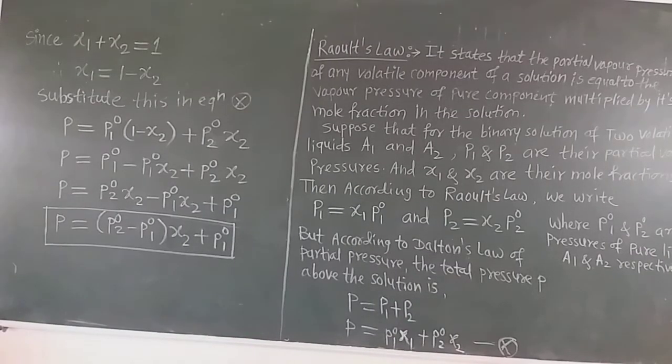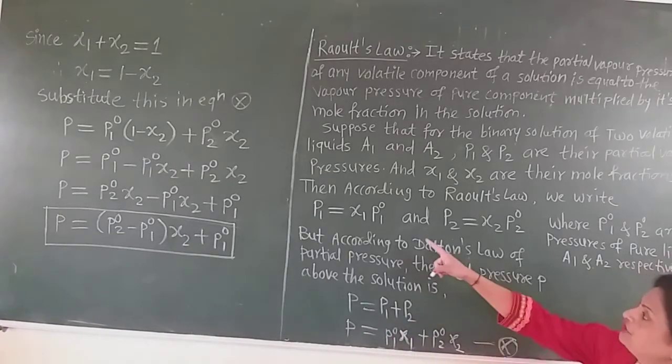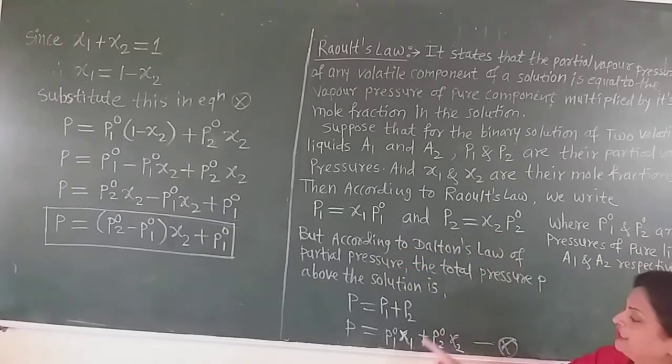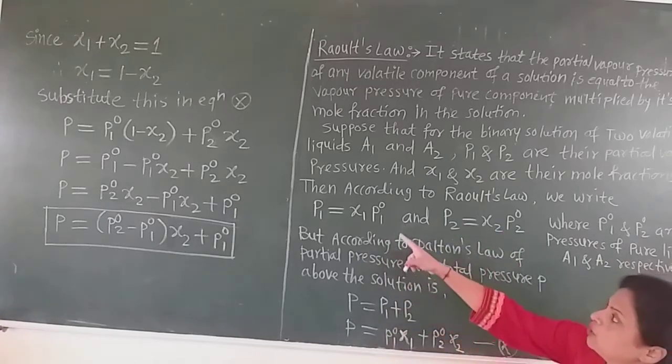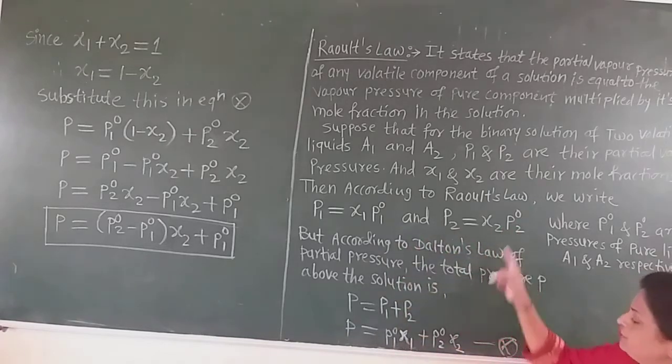Pay attention, students, on the blackboard. Total pressure P is equal to P1 plus P2. Substituting the values of P1 and P2, P is equal to P01 X1 plus P02 X2.